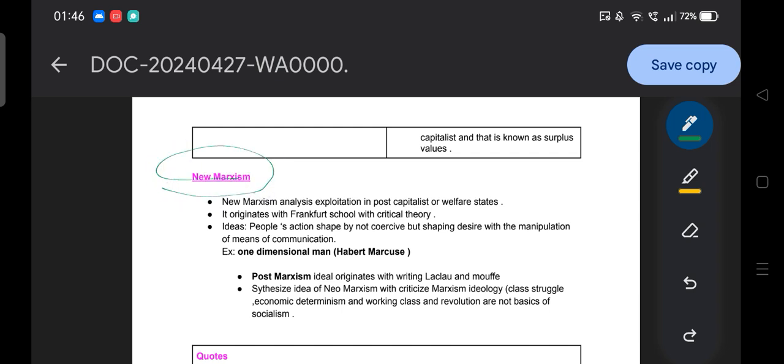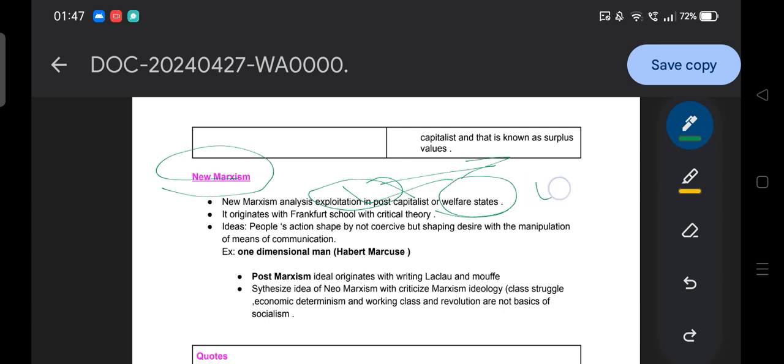Neo-Marxism is the analysis of exploitation in post-capitalist and welfare states. You can get a question asking in which kind of society neo-Marxism originates. It is the post-capitalist society, after capitalism, that means in the era of globalization. Post-capitalist means what? After the end of the USSR, there is an age of globalization. That means a post-capitalist society, or welfare states, came after the end of the USSR. They try to analyze exploitation within welfare states.